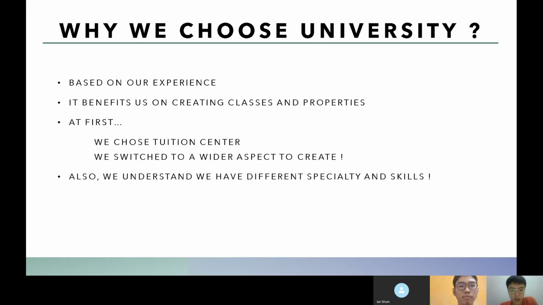Why did we choose university instead of the other domains? Because university is in our current experiences. We understand some of the procedures like payment or enrollment. It benefits us in creating the relations among the classes and properties.